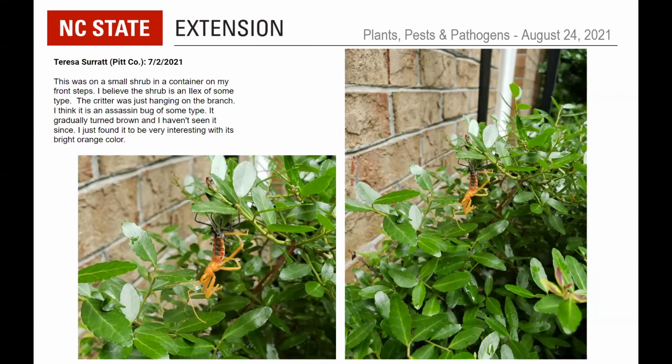So you are correct, this is an assassin bug. This is a wheel bug, and I'll show you that on the next page. You can see it's not yet molting into an adult form because it doesn't yet have the little wheel on the back, and it's got these little wing pads still. Otherwise, you would see wings that were going to stretch out. So it looks like this is the final nymphal stage, or instar, before it becomes an adult.